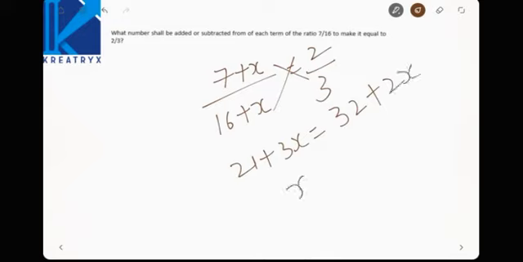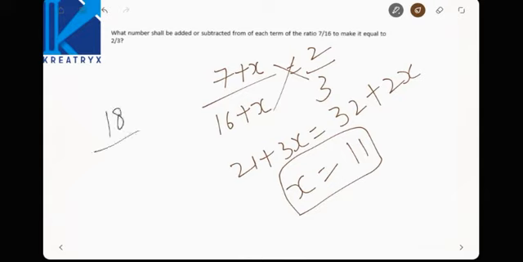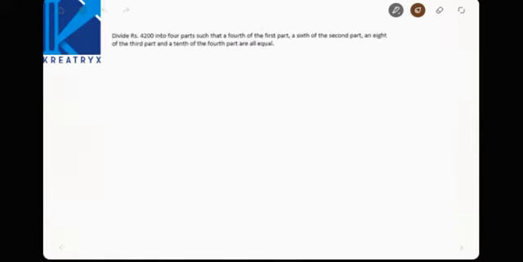This is nothing but x is equal to 32 minus 21, which is 11. So x is equal to 11. So add 11 plus 7 is nothing but 18. 11 plus 16 is equal to 27. See here, 9 twos are 18, 9 threes are 27. So if we add 11, then the fraction becomes 2 by 3. You see, no need of subtraction, right?